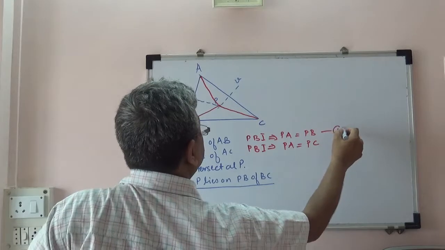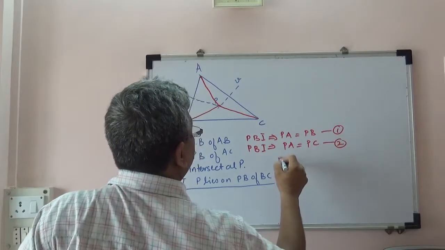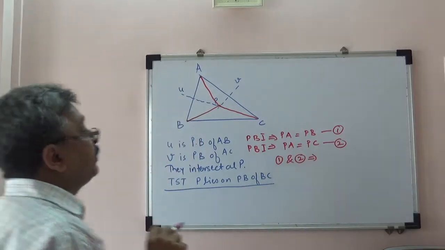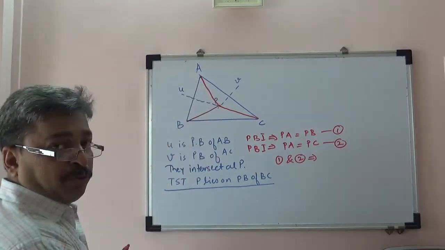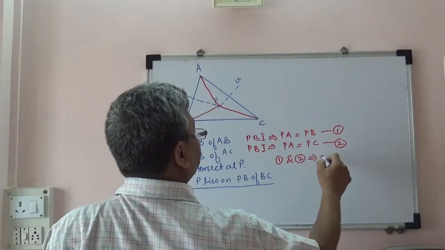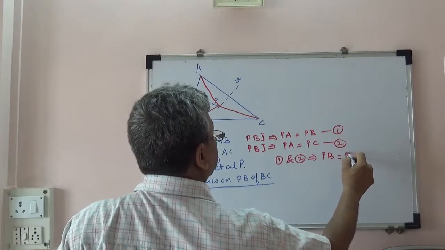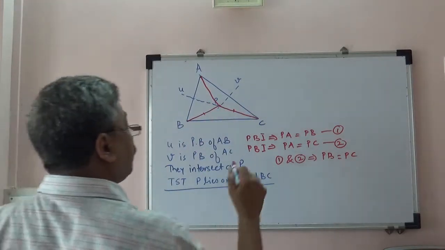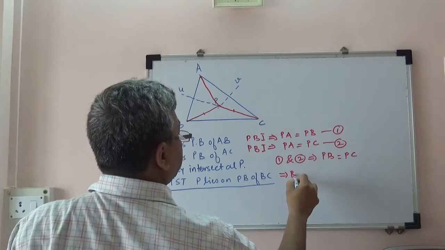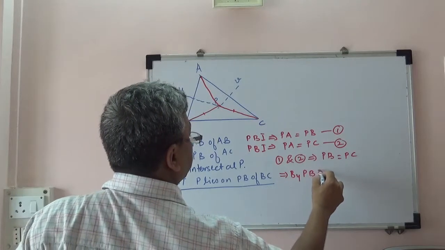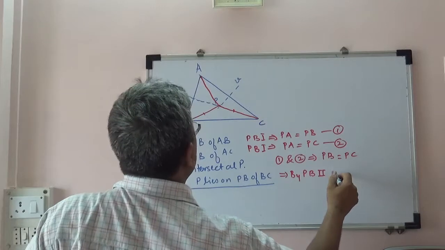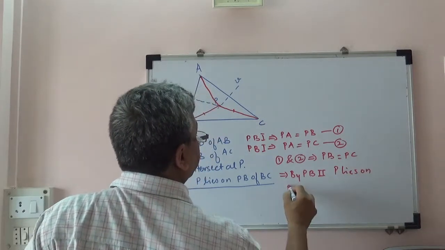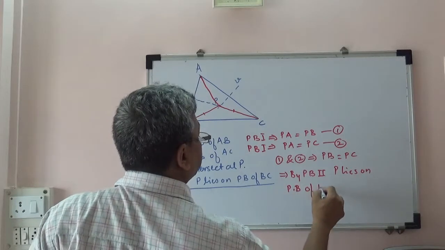So now suppose we call this statement 1, this statement 2, then 1 and 2 imply, now you can observe that PA is equal to PB and PA is equal to PC, therefore PB equals PC. So now these two distances are equal, and therefore by PB2, that is perpendicular bisector theorem number 2, P lies on the perpendicular bisector of BC.